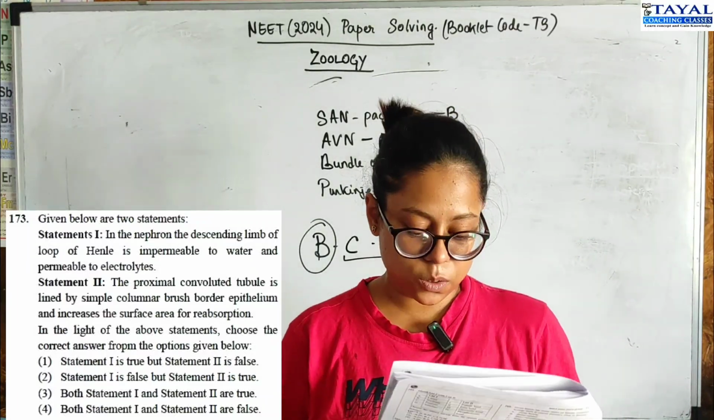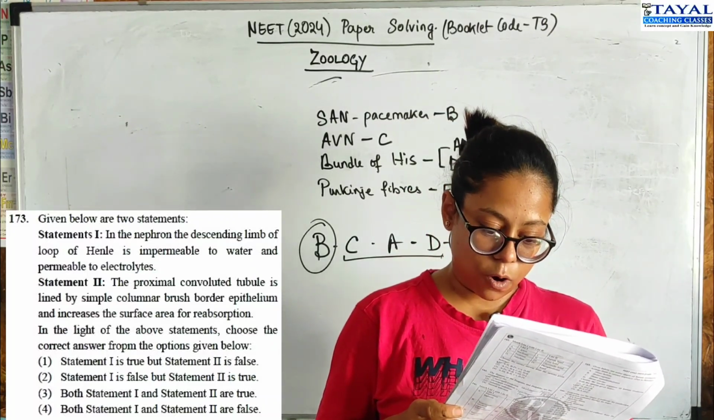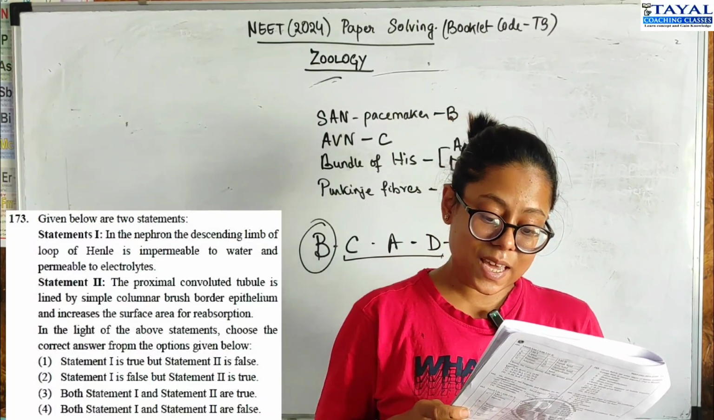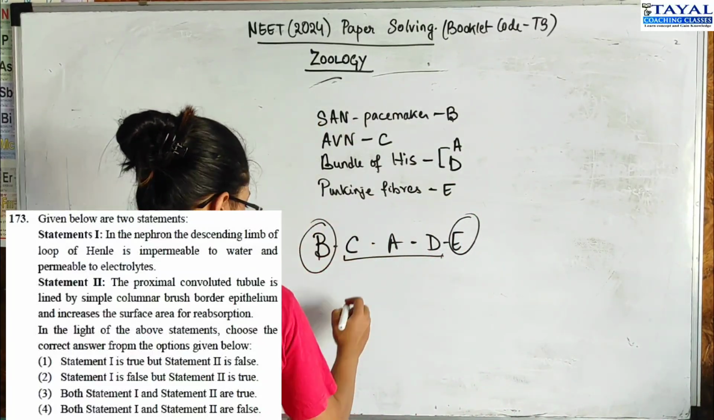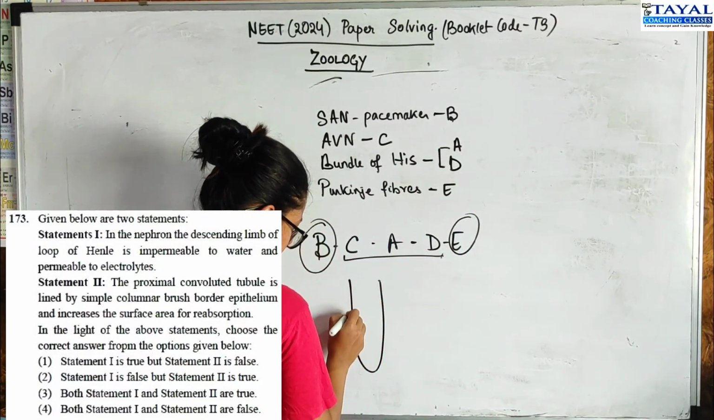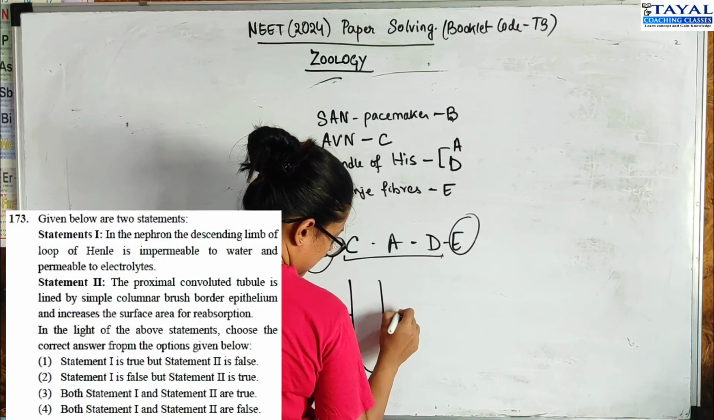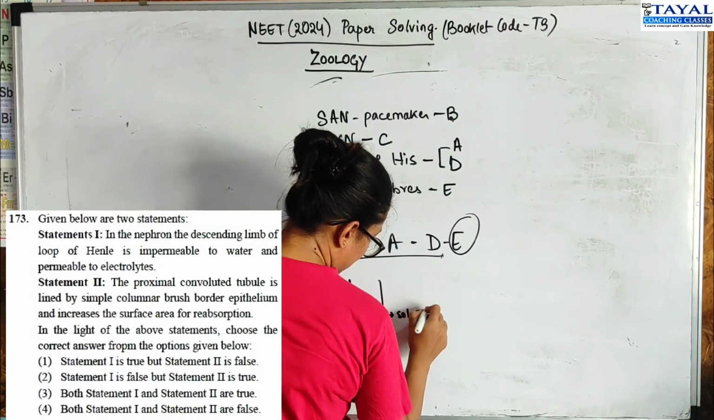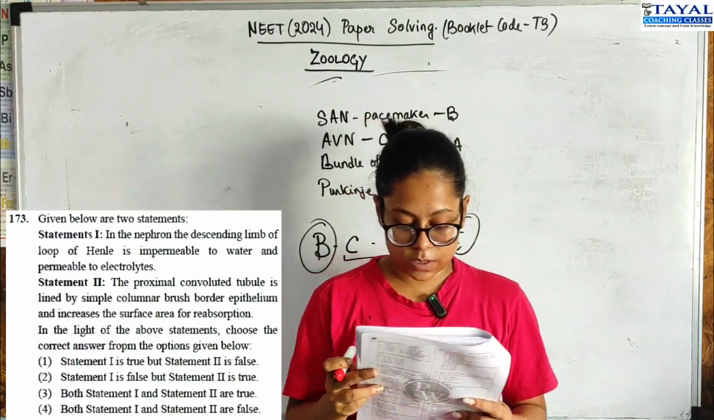It's 2 statement based questions. Statement 1, in the nephron the descending limb of loop of Henle is impermeable to water and permeable to electrolytes. It's false, because in the descending loop of Henle, water goes out, it is permeable to water, and the ascending limb is impermeable to water. So obviously statement 1 is false.